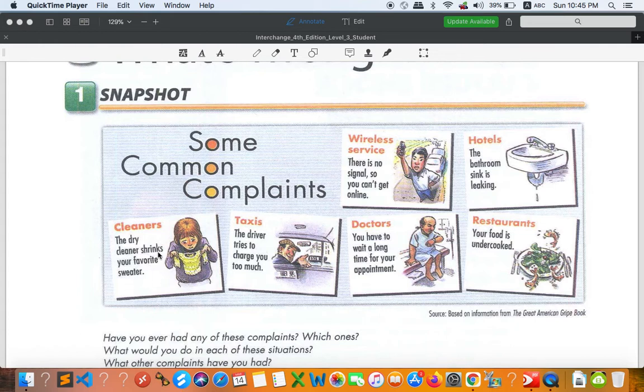As you can see right here, the sweater is bigger, and after cleaning or dry cleaning, it becomes smaller. So the word shrinks means getting smaller. Some clothes require some kind of way of cleaning or some type of water, because some clothes prefer warm, some other clothes prefer cold.